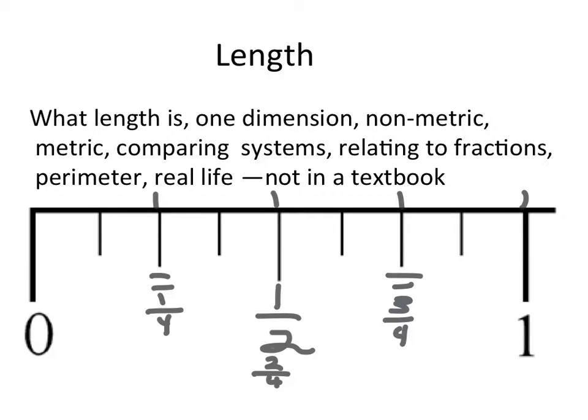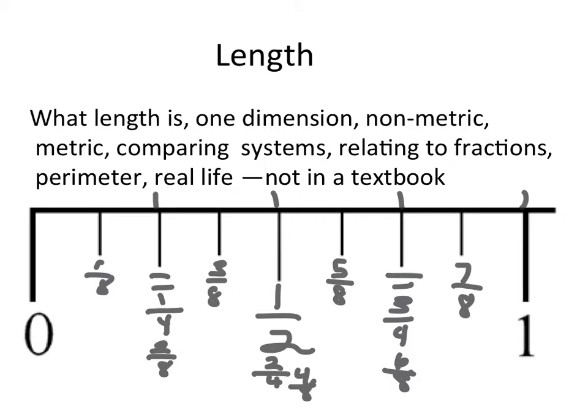But we could cut those parts in half again. And if we cut each fourth in half, we have an eighth. So we have 1/8, 2/8, 3/8, 4/8, 5/8, 6/8, 7/8, and 8/8, which is 1.